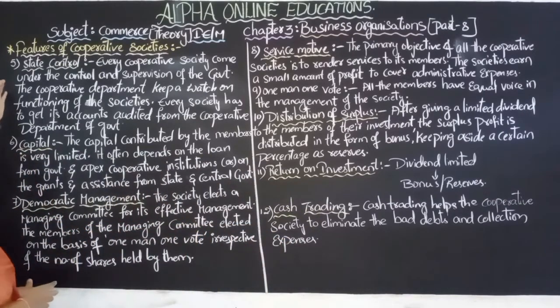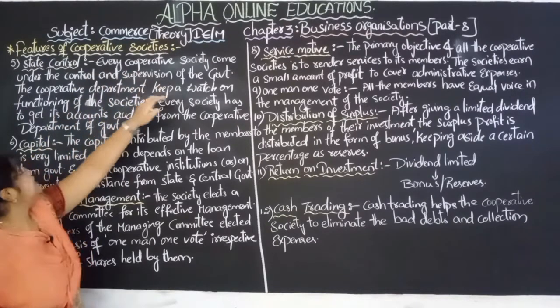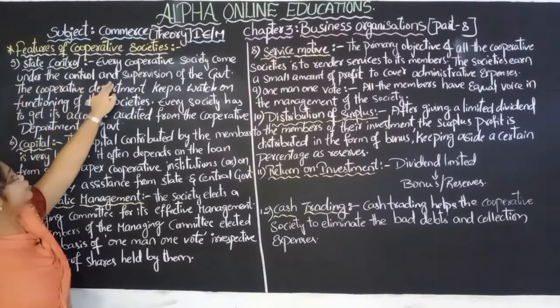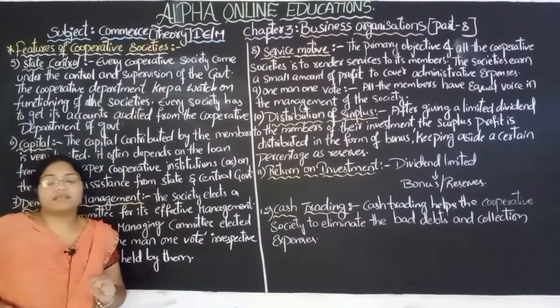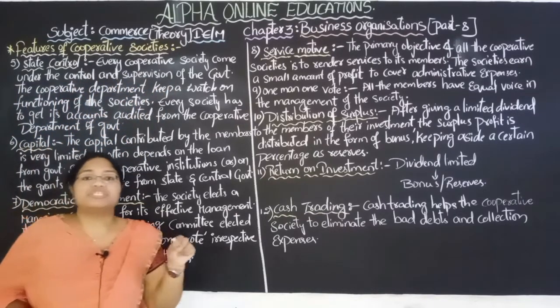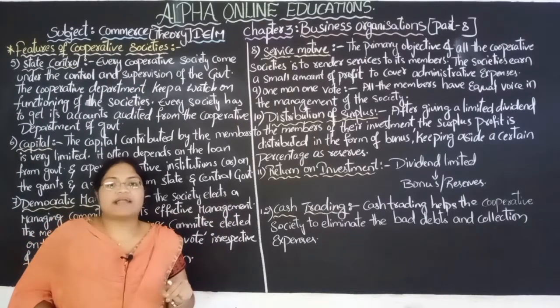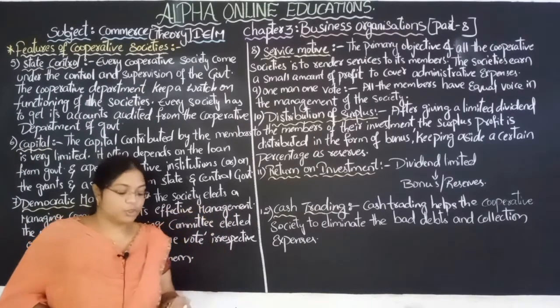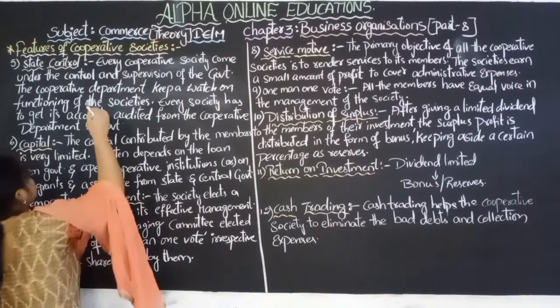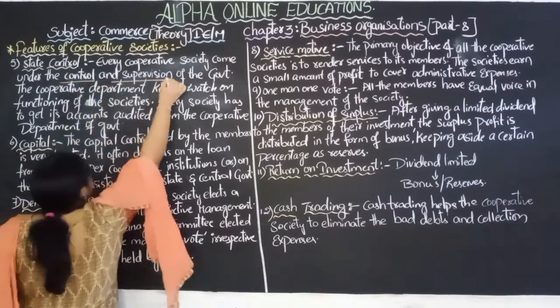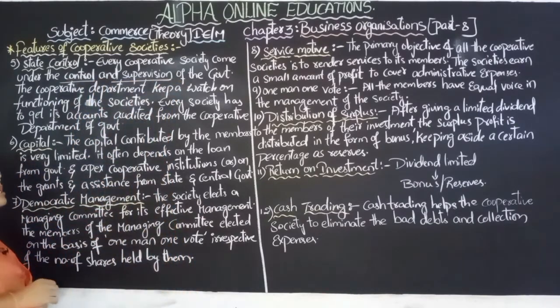The first one is state control. The state will control the cooperative societies. Every cooperative society comes under the control and supervision of the government. Because they are registered under the Government Act, that's why they are being controlled and supervised by the government.